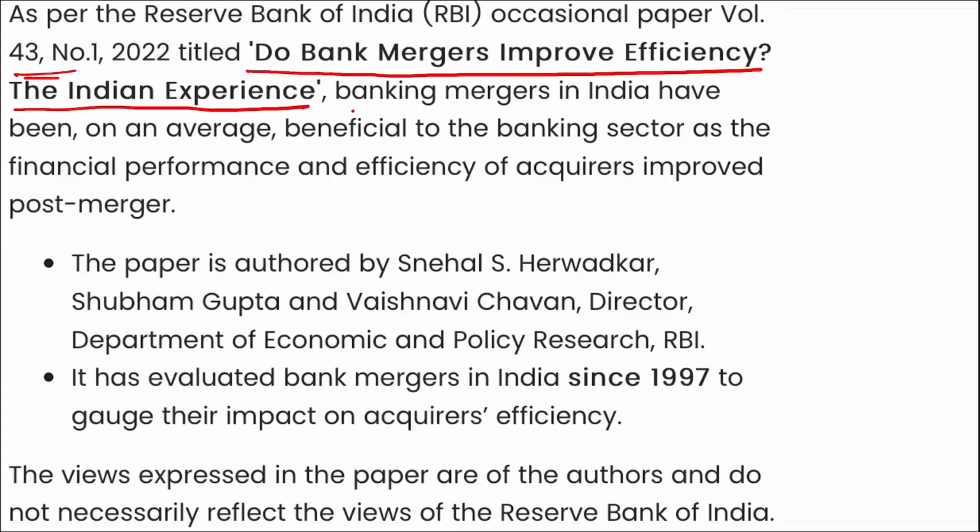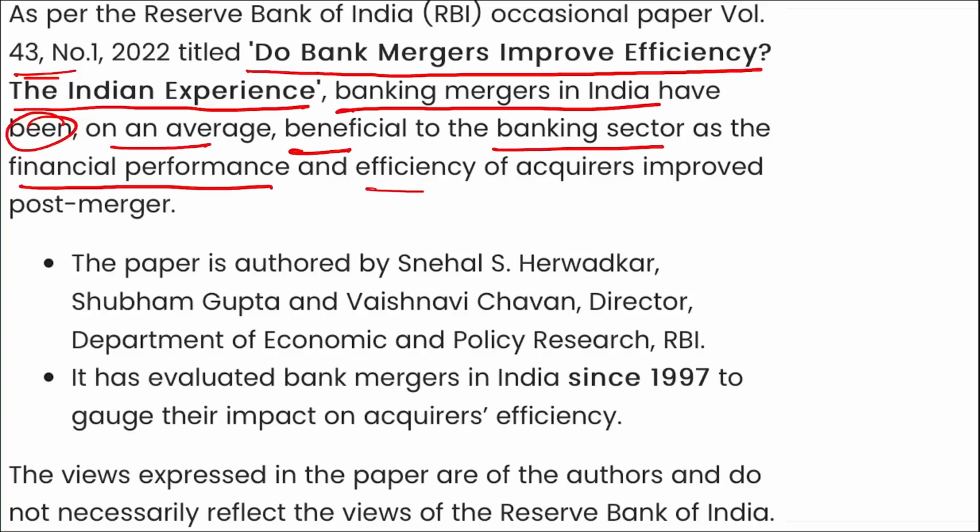Here it was said that banking mergers in India have, on average, been beneficial to the banking sector, as the financial performance and efficiency of acquirers improved post-merger. If efficiency has increased, that means it was a better thing to do.